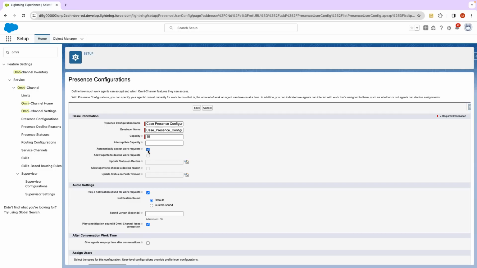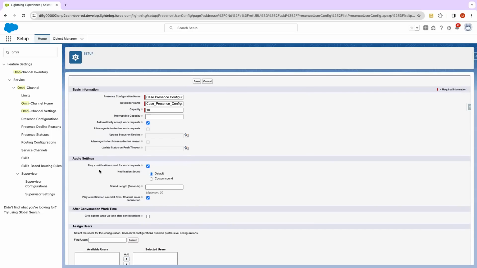Sometimes you uncheck it and give them the option to decline work, and if a hard issue comes which they will not be able to solve, they will decline it and it will be routed to some other user. That will not create a good atmosphere in your team. So we will mark it checked by default.